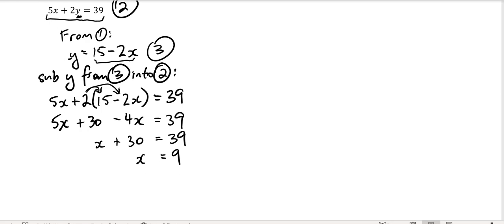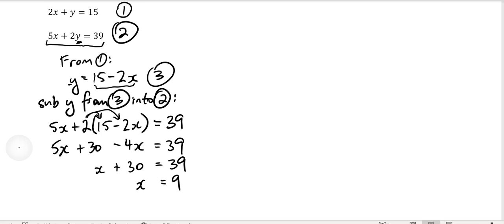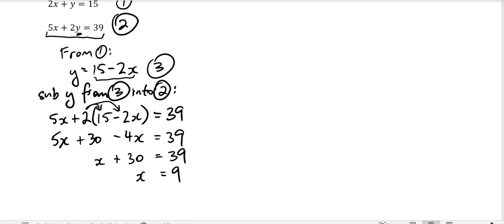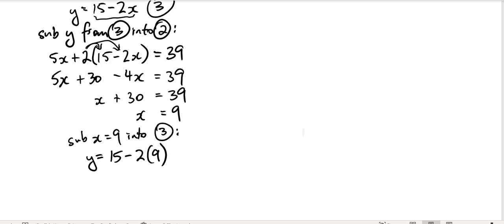Now we've got to actually solve for the y as well. So we can substitute that x equal to 9 back into any of equations 1, 2, or 3. Probably the easiest one to do is the third one. So we're going to sub x equal to 9 into equation 3. It's simply y equals 15 minus 2 lots of 9. 2 lots of 9 is 18, so 15 minus 18 is negative 3. Therefore, the solution is x equal to 9, y equal to negative 3.